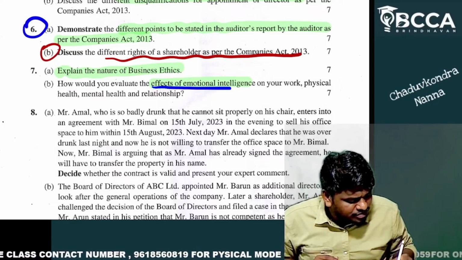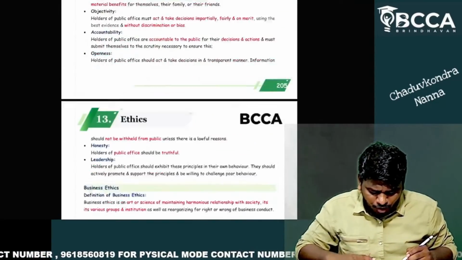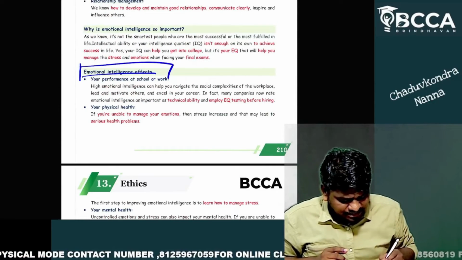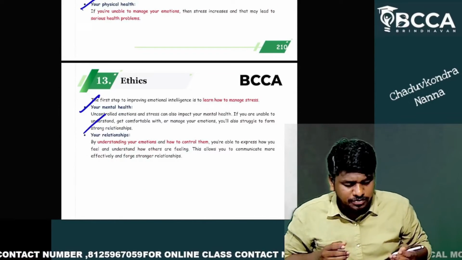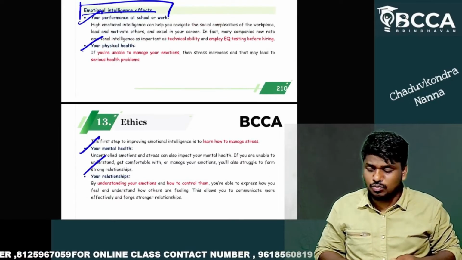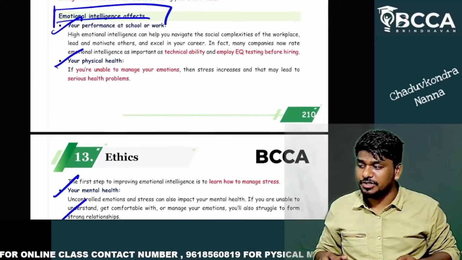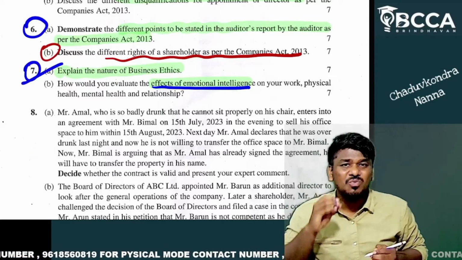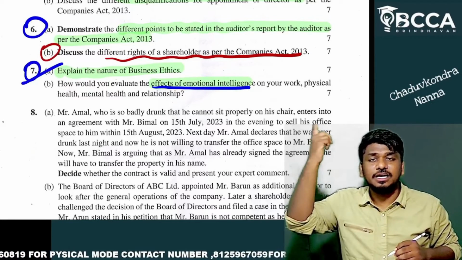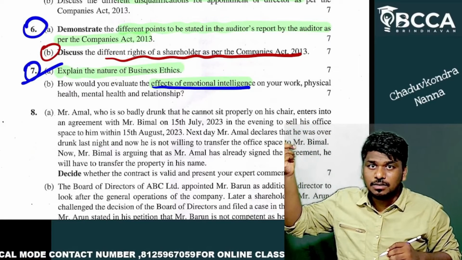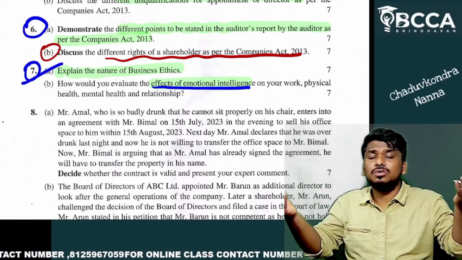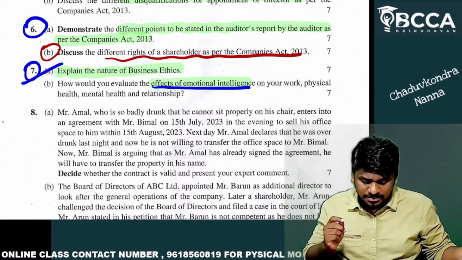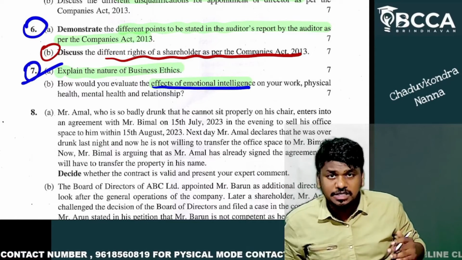He is asking the effects of emotional intelligence. What are the points which I have to write? These are the 4 points which you have to write. If you write these 4 points, it is more than enough and sufficient. Did you get my point? So the seventh question is also easier than the previous questions. From my perspective, the seventh one is also the easiest one. So let's go to the last question.